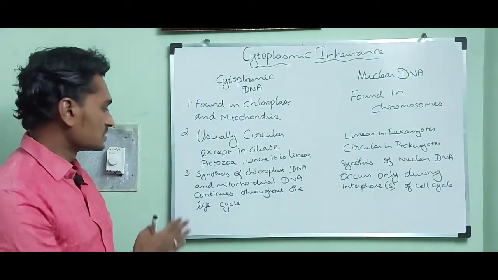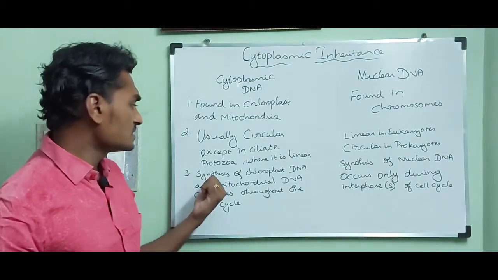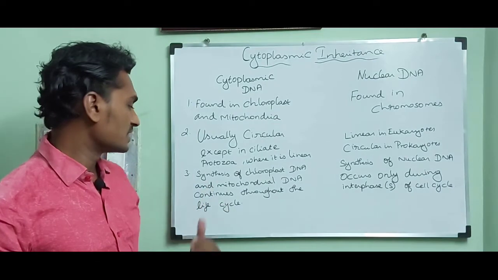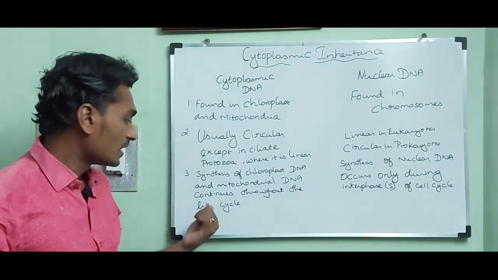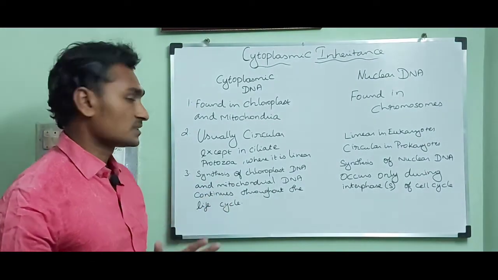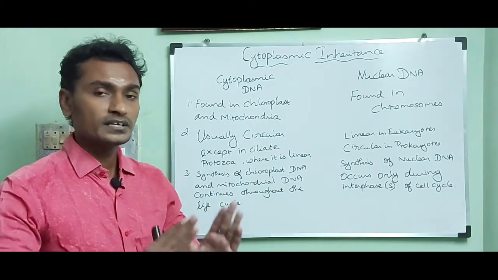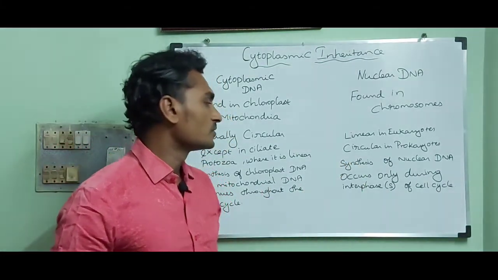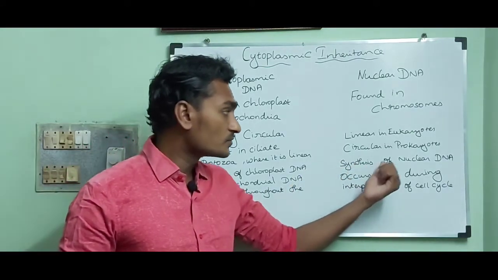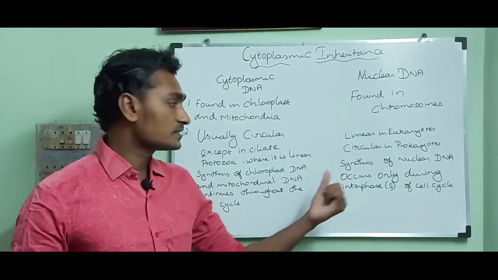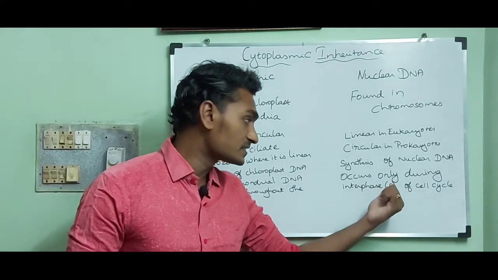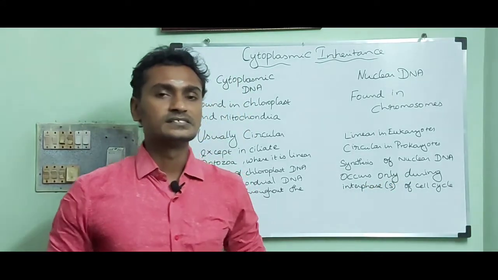Third point: synthesis of chloroplast DNA and mitochondrial DNA continues throughout the life cycle. In the case of nuclear DNA, synthesis occurs only during interphase, especially in the S phase of the cell cycle.